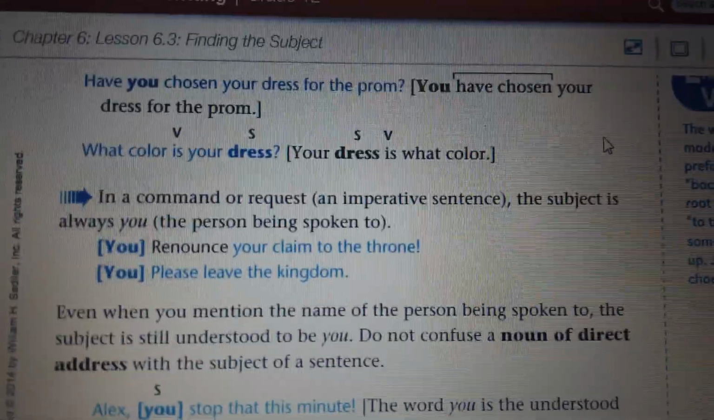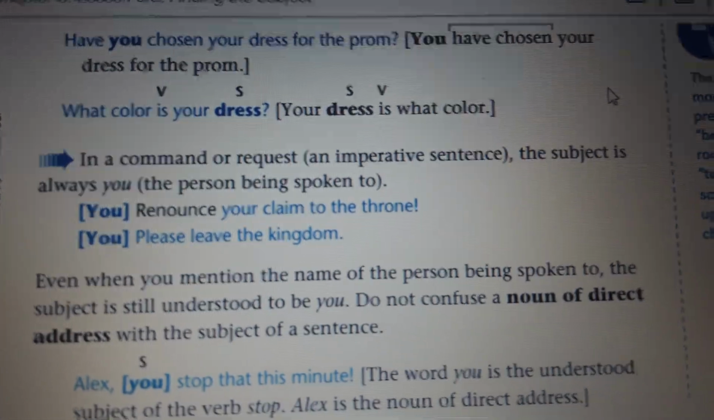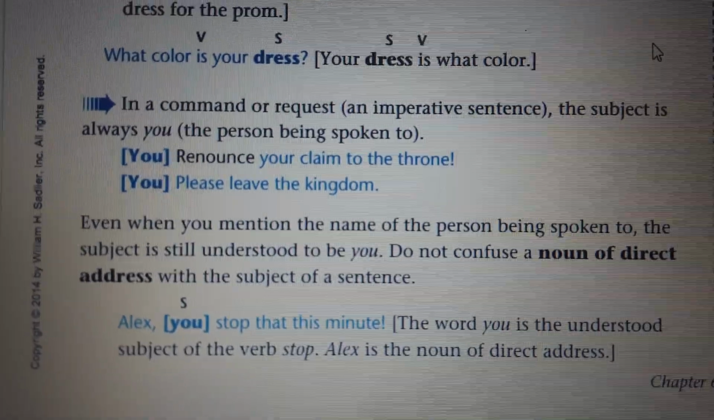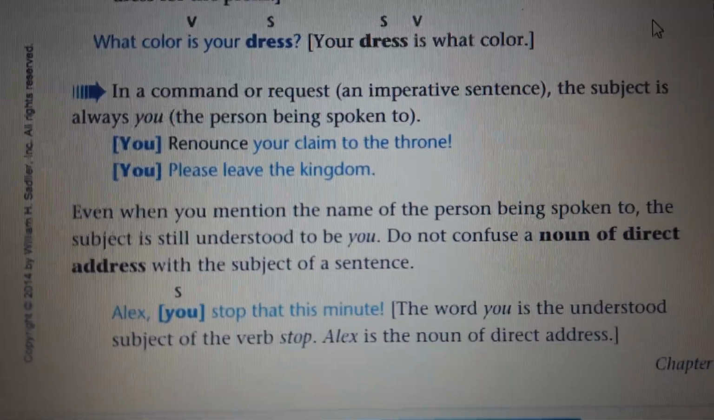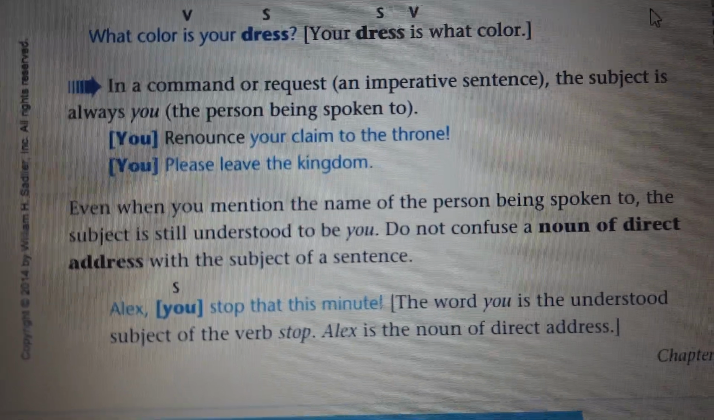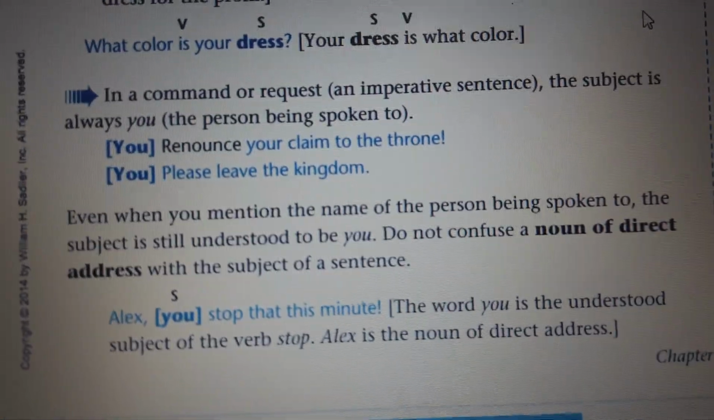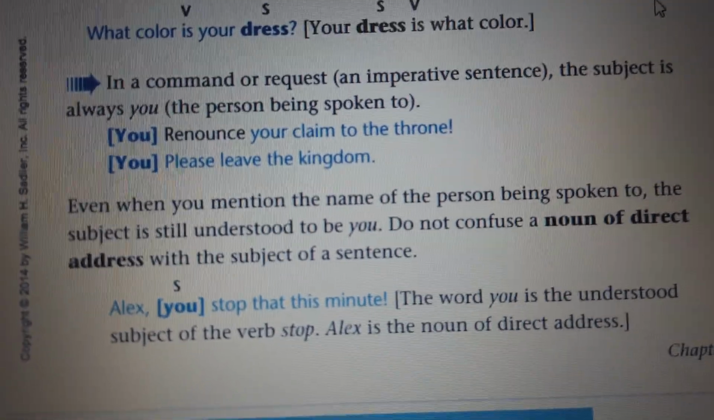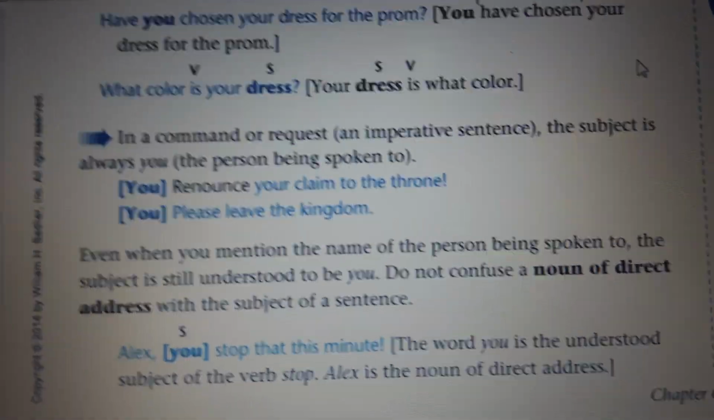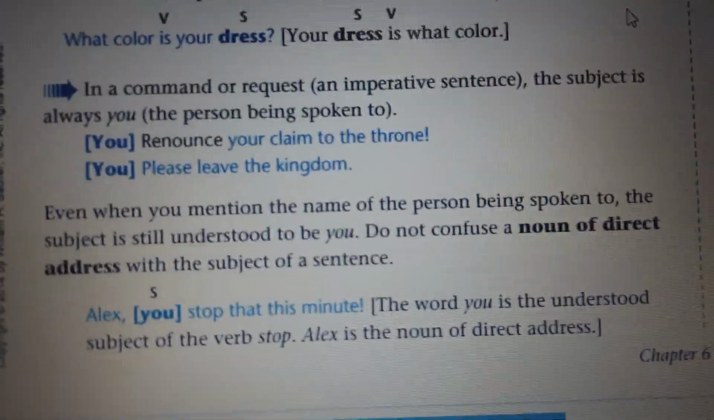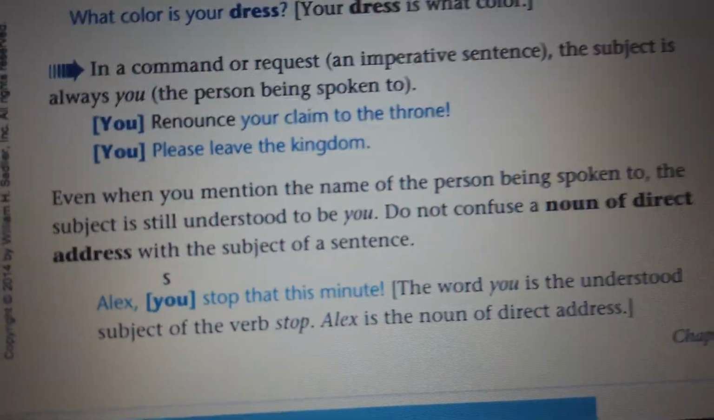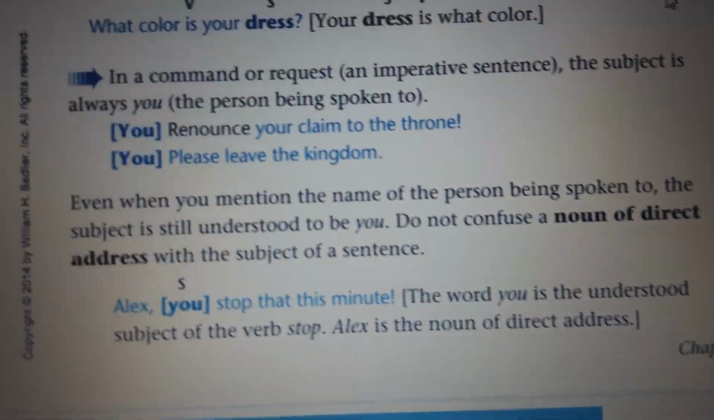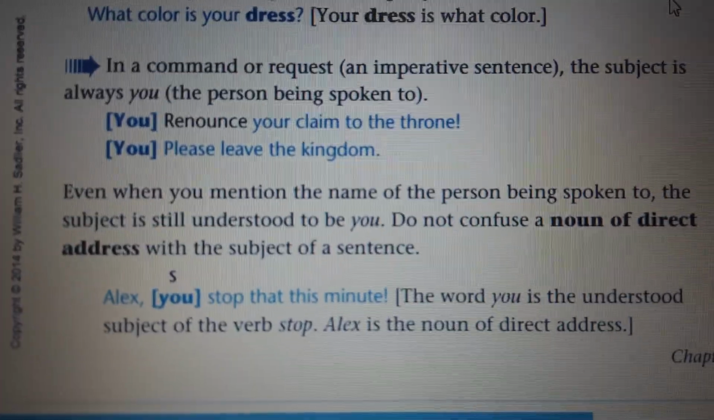Here is another one: in a command or request, an imperative sentence. If you remember the imperative sentence, I gave you this in a previous lesson. The subject is always you, the person being spoken to. So here we have, you please leave the kingdom. You, this is the subject. Because this is a command or request, an imperative sentence, the subject is always you.